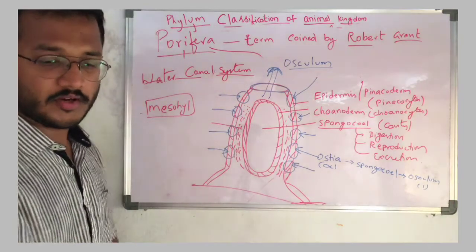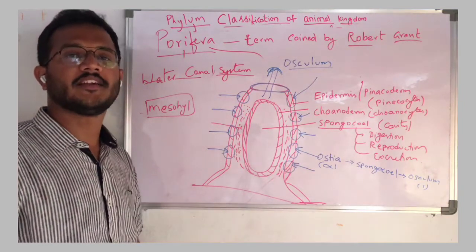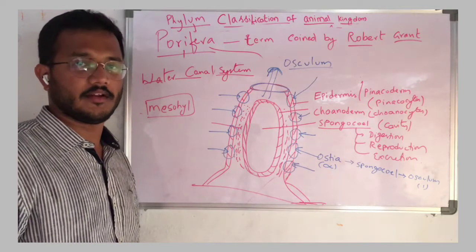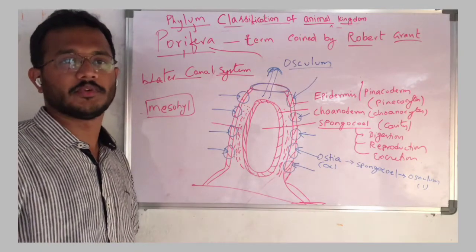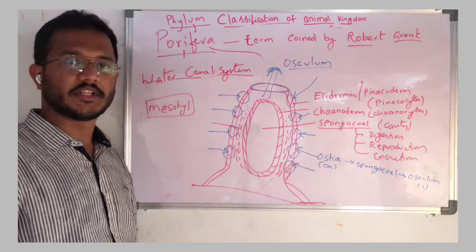This is about the water canal system, and this is one of the most special characters of the phylum Porifera, that is water canal system or water transport system, and the body structure is like this. So this is the special character.